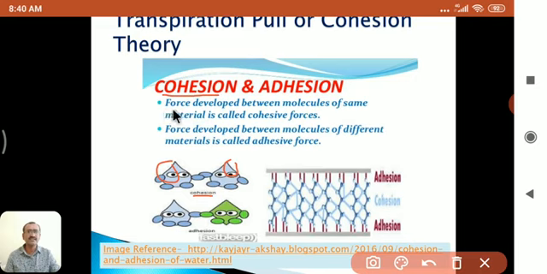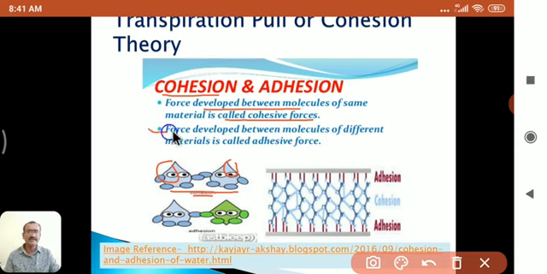Let us see the definition. Force developed between molecules of the same material is called cohesive force. What? The force developed between molecules of the same material. Here the water molecules are the same, and the force which is developed between them is known as the cohesive force.